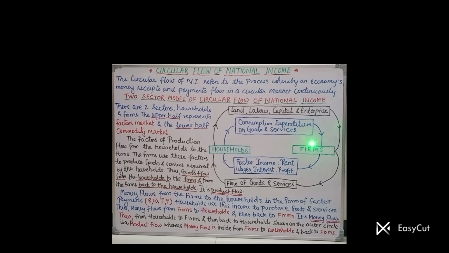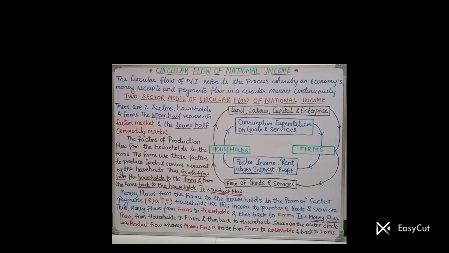With the firms we start. Firms are making payment to the factors of production in the form of rent, wages, interest, profit. That becomes the income of the household sector, and this same money is spent by the household sector for purchases. That becomes the consumption expenditure on goods and services, and this expenditure ultimately becomes the income of the firms again. So we started with the firms, we ended with the firms, and that's why it is called the circular flow of national income in both ways. Product flow also circular flow, and money flow also circular flow of the national income.